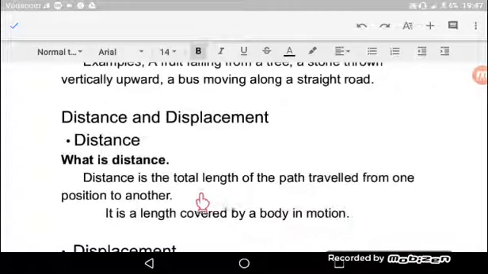Yaani kwa mfano kitu kimeanzia hapa kimeenda mpaka hapa. Kwa hiyo tunasema kwamba kutoka hapa mpaka hapa maana yake the path taken by that object. Kwa hiyo tukipima urefu wa hii path taken by this object is what we call the distance.